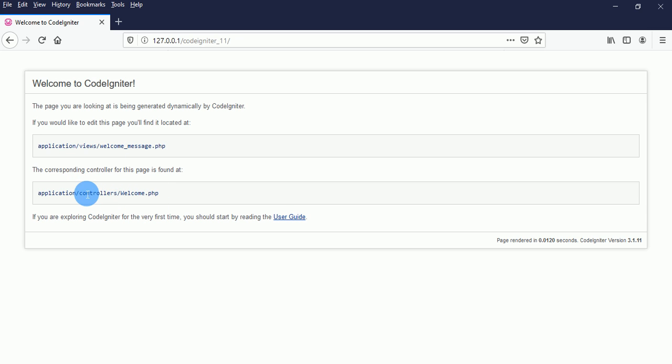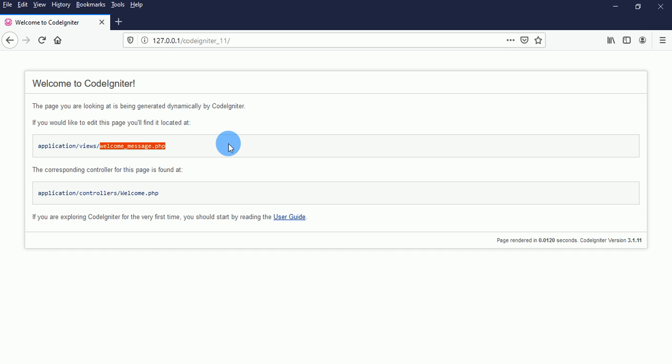Controllers allow us to load our welcome message, and there is something called a route. The route is pointing to a controller, the Welcome controller, and this Welcome controller is loading this welcome message. Don't be scared guys, we are going to demystify everything, and I can assure you that you are going to understand what is going on.